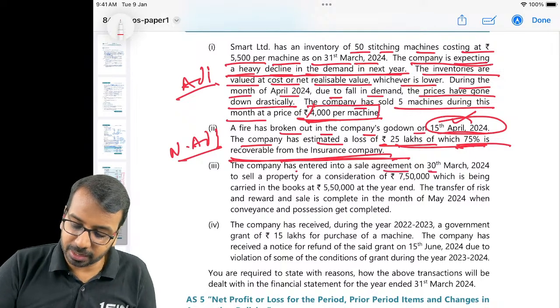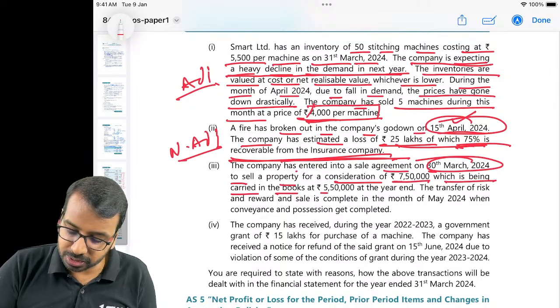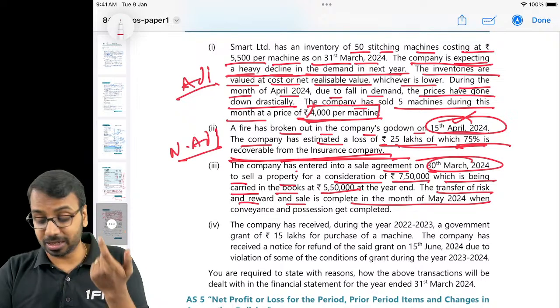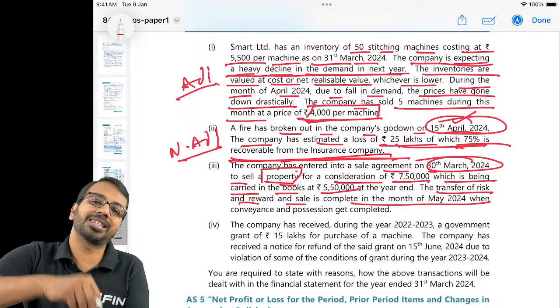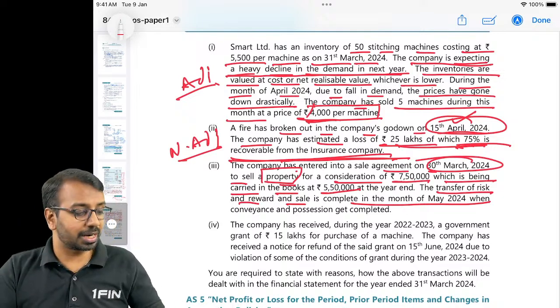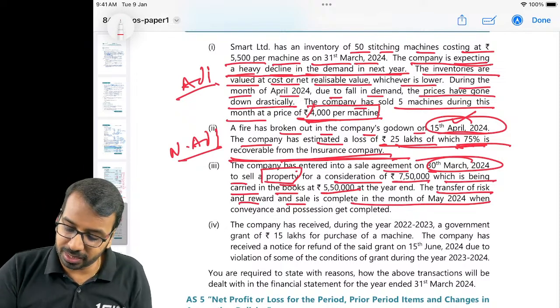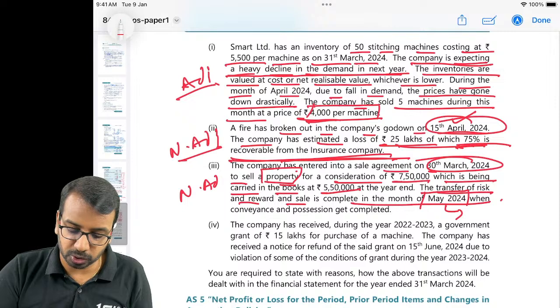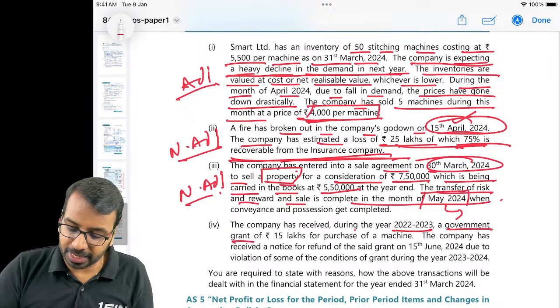Company has entered into a sale agreement on 30th of March to sell a property for a consideration of 750, which is being carried in the books at 5,50,000. The transfer of risk and reward is complete in the month of May. As per AS 9, revenue will be recognized when the risks and rewards are transferred. But sir, this is not goods, but even for that, the risks and rewards have to be transferred. If the risks and rewards are not transferred, then you will not recognize the profit or loss. So when has it transferred? In May. So in this period you will recognize. This is also non-adjusting.